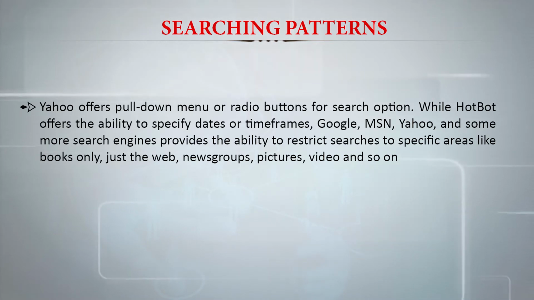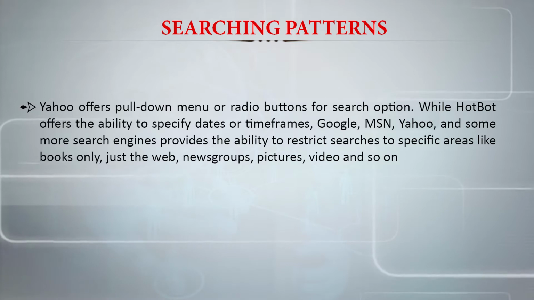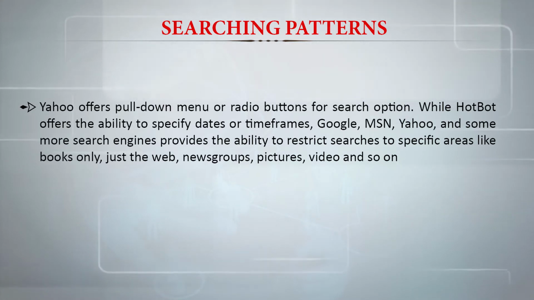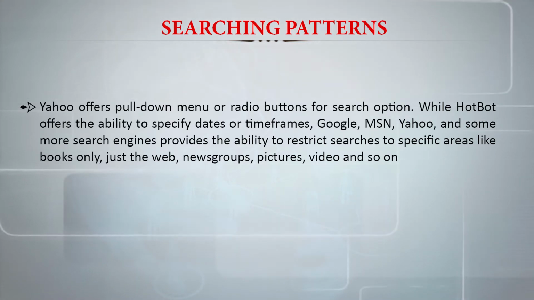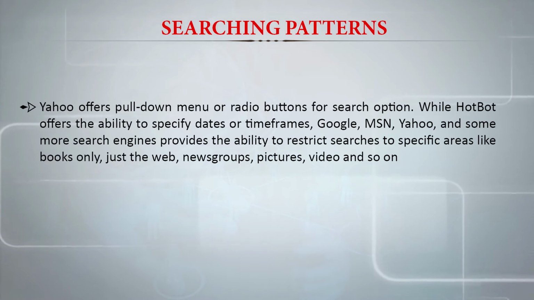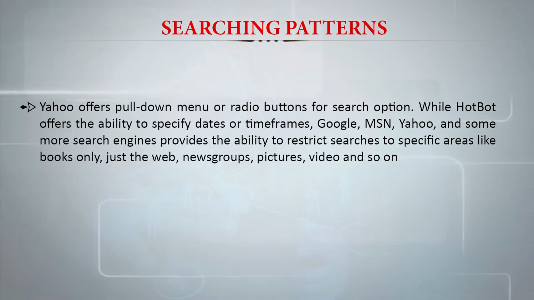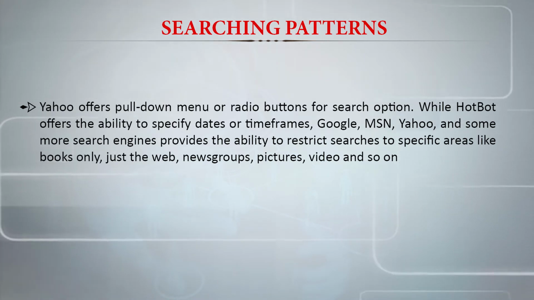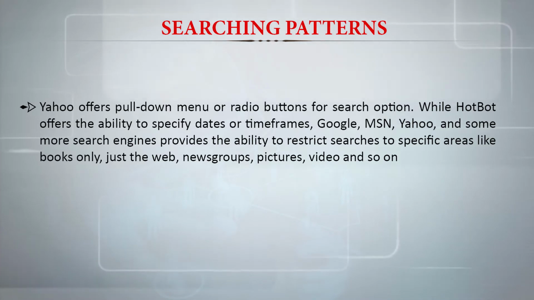While Hotbot offers the ability to specify dates or time frames, Google, MSN, Yahoo and some other search engines provide the ability to restrict searches to specific areas like books only, just the web, news groups, pictures, video and many more things.